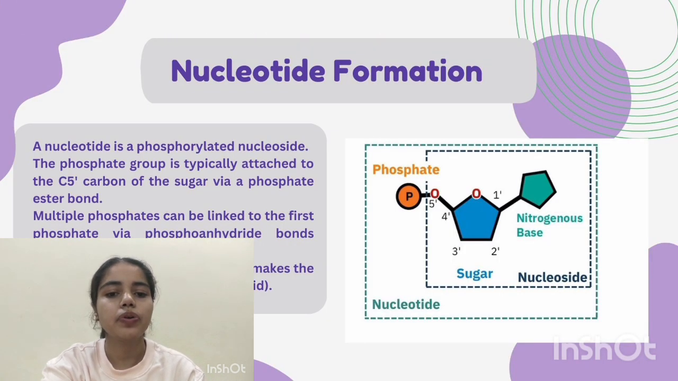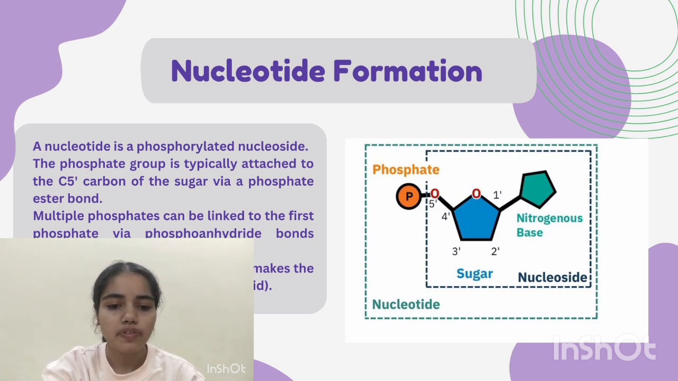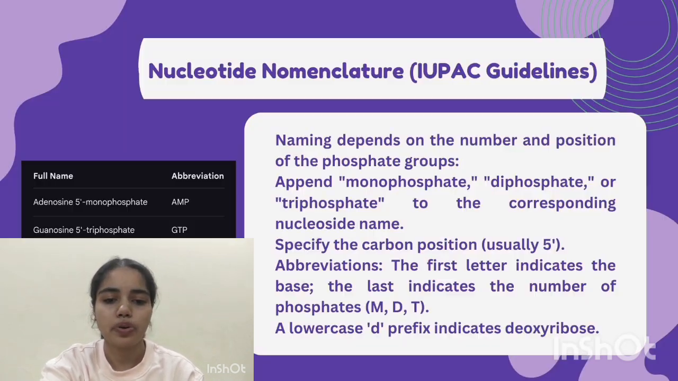Now coming to nucleotide formation. A nucleotide is a phosphorylated nucleoside. The phosphate group is typically attached to the C5 carbon of the sugar via a phosphate ester bond. Multiple phosphates can be linked to the first phosphate via phosphoanhydride bonds, which are energy-rich bonds. The addition of the first phosphate makes the molecule an acid, for example adenylic acid. As can be seen in the figure, a nitrogenous base plus a sugar is a nucleoside, whereas if it consists of a phosphate group, it becomes a nucleotide.